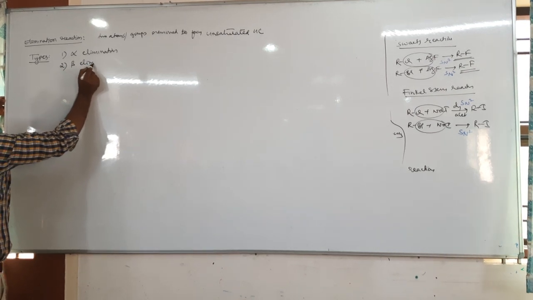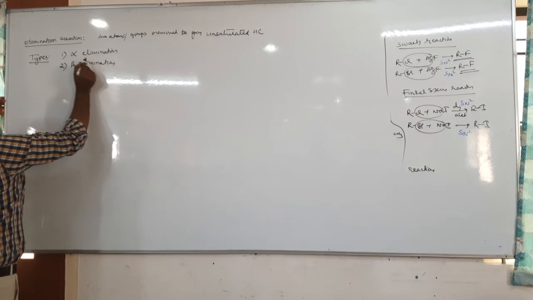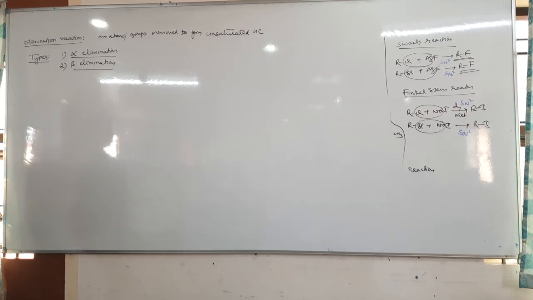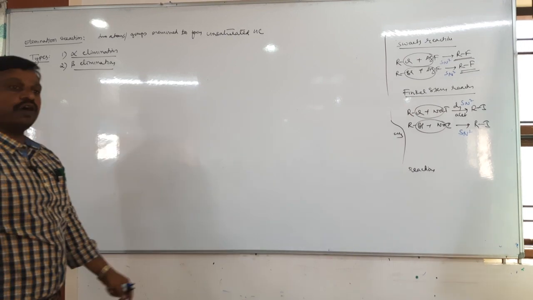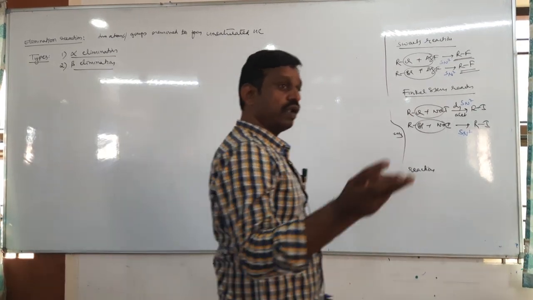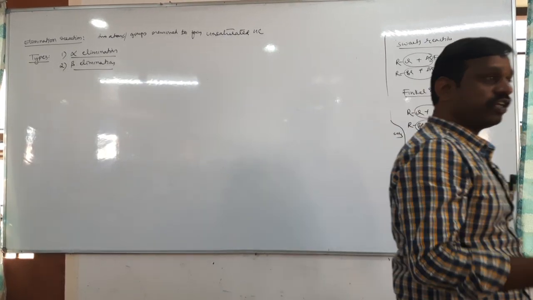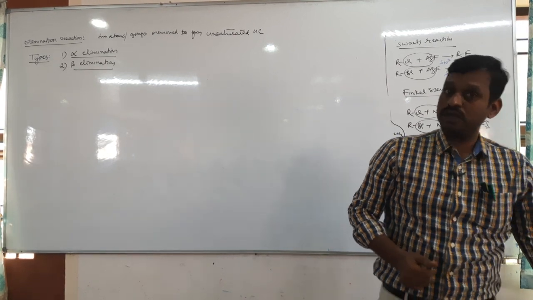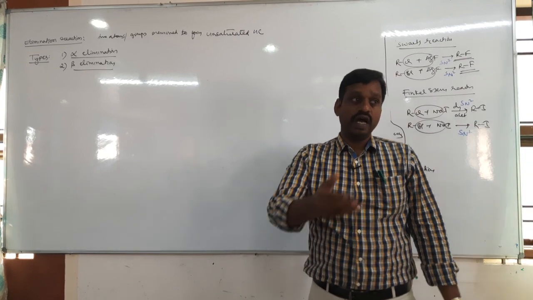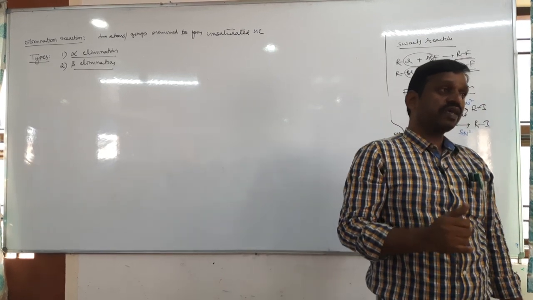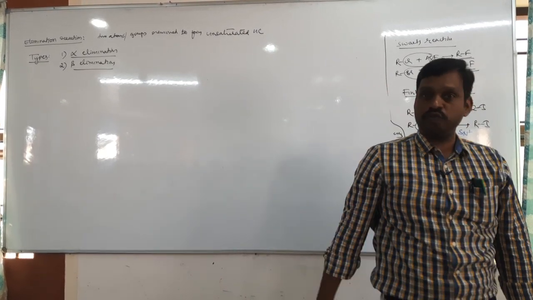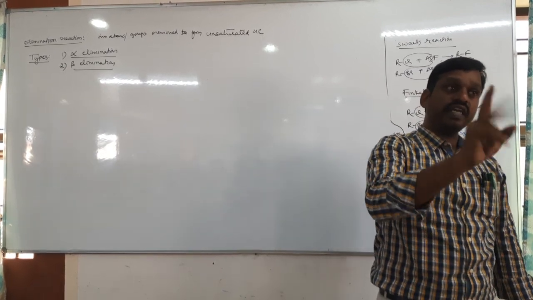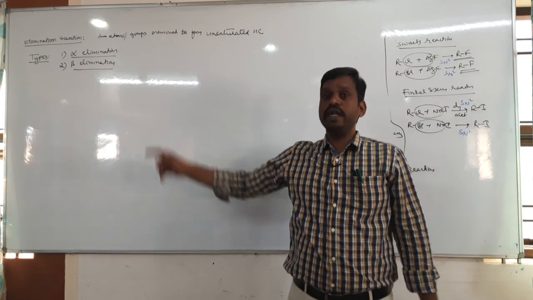Beta elimination reaction. There are two types of elimination. So we have studied beta elimination. Tell me where we have studied beta elimination. One, dehydrohalogenation. Yes or no? Dehydrohalogenation is nothing but beta elimination. And we have studied dehydration. Alcohols undergo dehydration to form alkene. So dehydrohalogenation and dehydration both come under beta elimination.